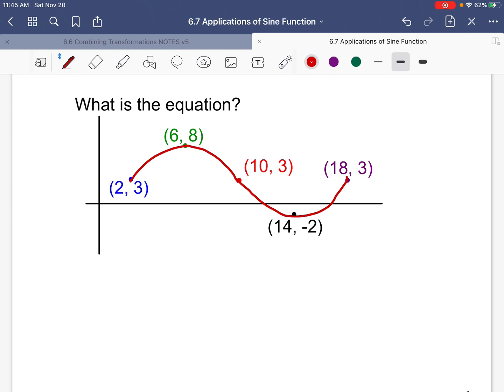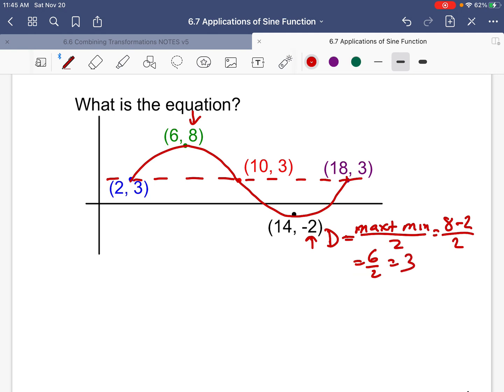Now, if we make this a sine graph, that's easy because we realize max plus min over 2, so D equals max plus min over 2. My maximum is 8. My minimum is minus 2. So which is 6 over 2. So that's my D value there.